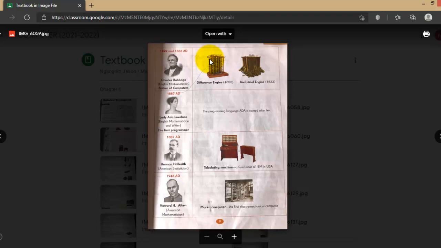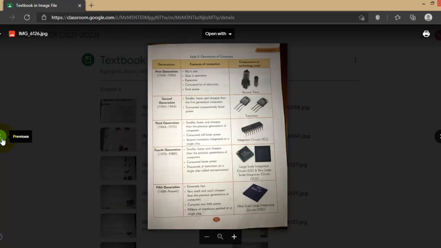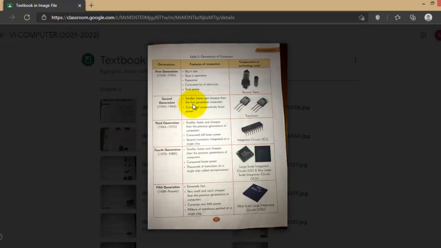That's why he is known as the father of the computer, during 1822 to 1833 AD. After that, the generations of computers start: the first generation from 1942 to 1955.